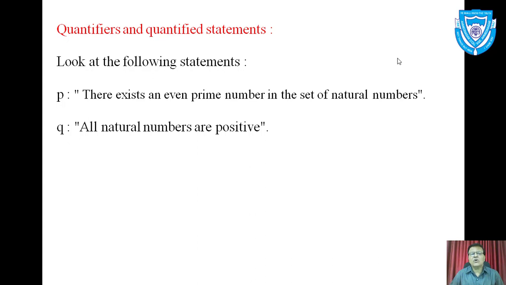Now the next example is: all natural numbers are positive. Here the condition is being positive, and how much part of the set of natural numbers satisfies this condition? All natural numbers are positive. So such type of a statement which speaks about the quantity is called a quantified statement. Now there are two types of quantifiers. All is one quantifier, and some, which is equivalent to saying there exists, is another quantifier.